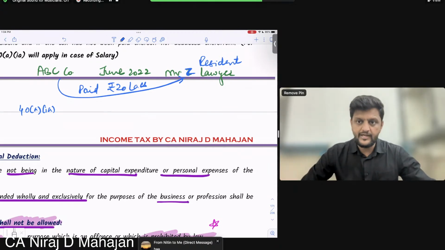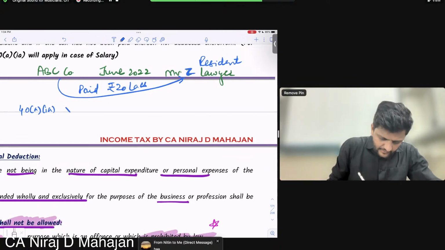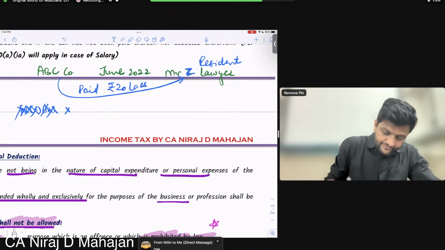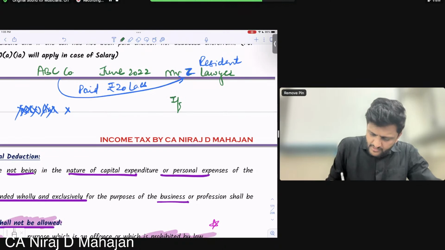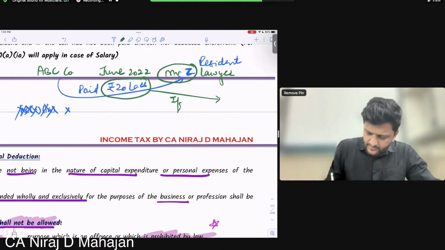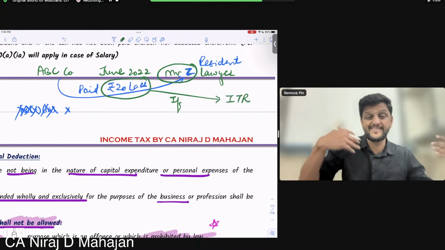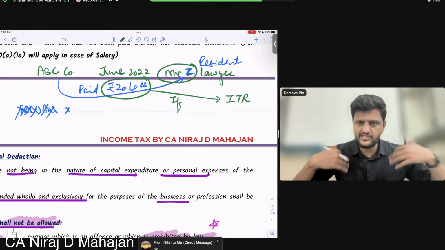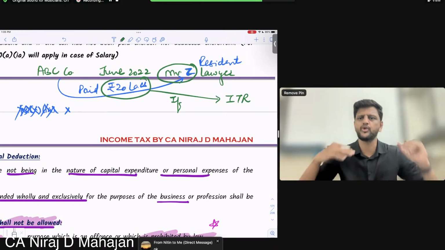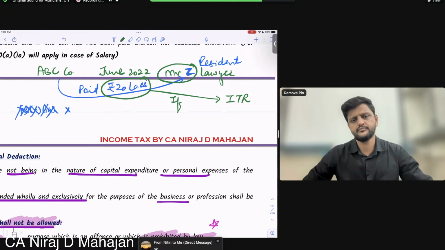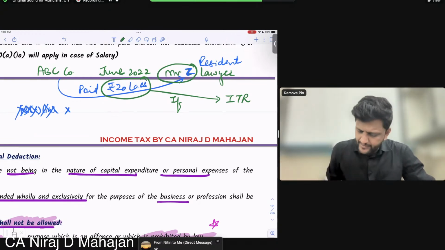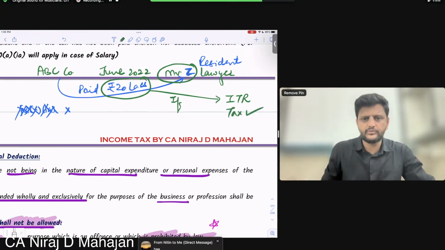We are seeing that disallowance will not happen when? If, now we are coming to the condition. If Mr. Z takes this money in his ITR, shows this income honestly, properly by himself, suo moto, in his income tax return, which he should actually, and he has also paid tax on the same, whatever was due.